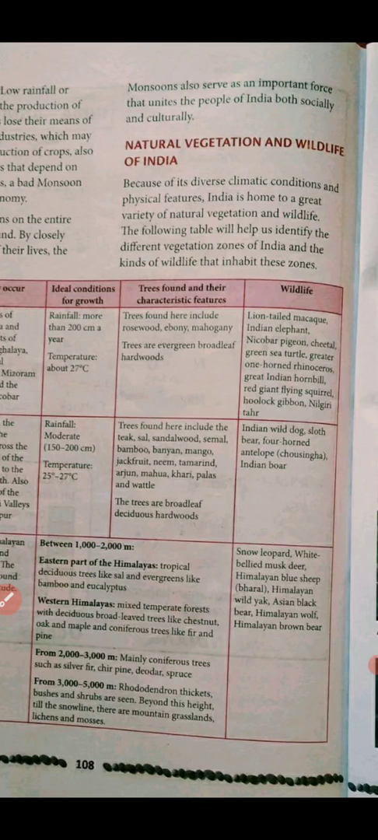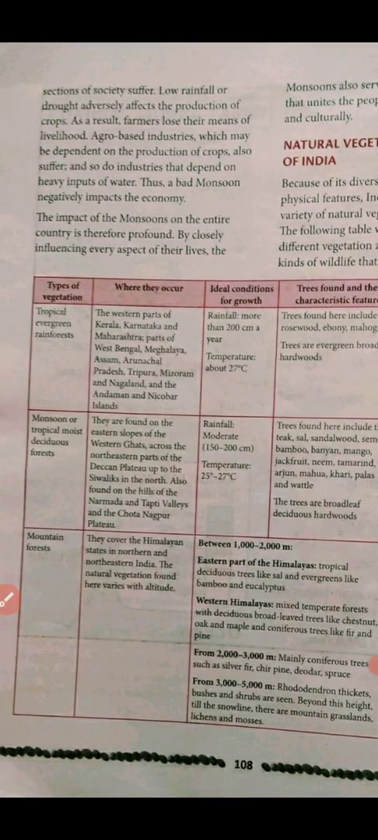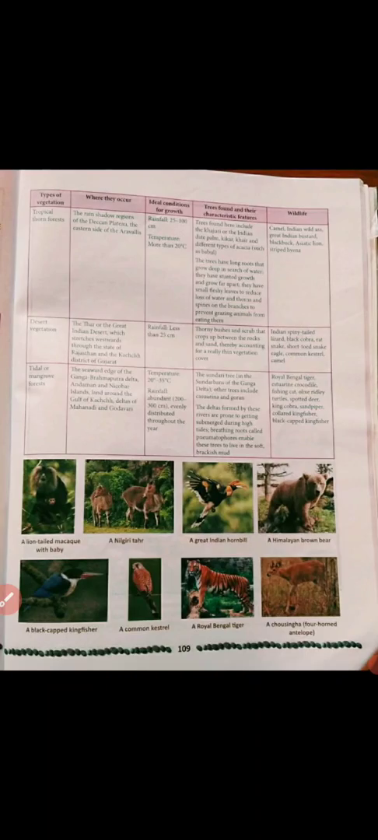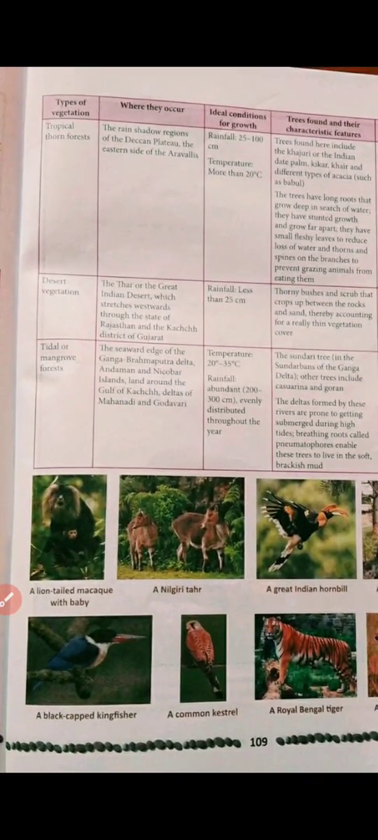Now for wildlife, there are the snow leopard, white-bellied musk deer, Himalayan blue sheep, and Himalayan wild yak. These are some of the wildlife found. Let us discuss more types. Next is the tropical thorn forest. By thorn you can get an idea that these grow in dry areas. These are mainly in the rain shadow regions of the Deccan Plateau, then the eastern sides of the Aravallis.